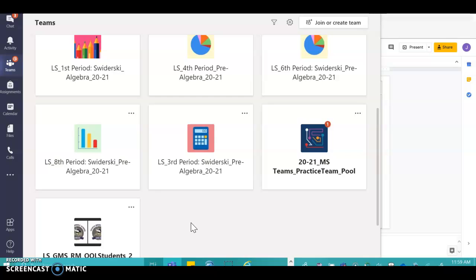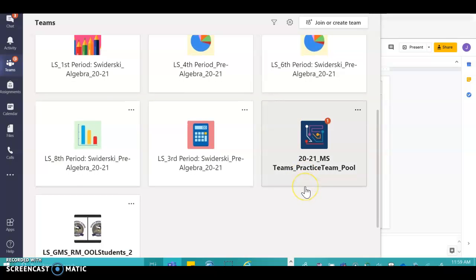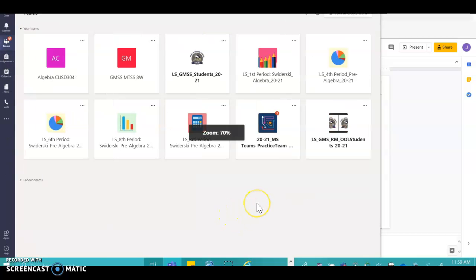In addition, IXLs can all be done online. IXLs can be done on a cell phone or an iPad, and there is a Teams app that your student can download if they have an iPad or a phone or they want to work from the bus. They can double click on the Teams app and they can access all this material as well.